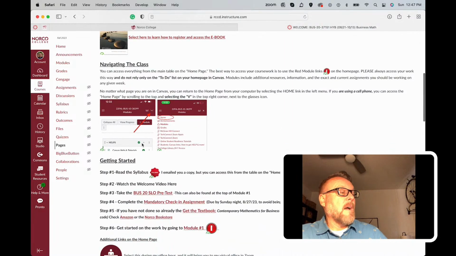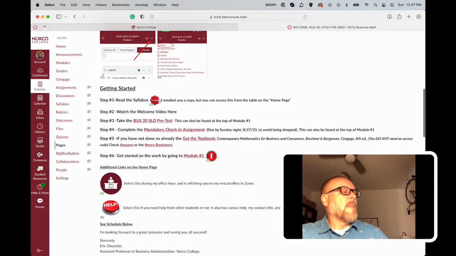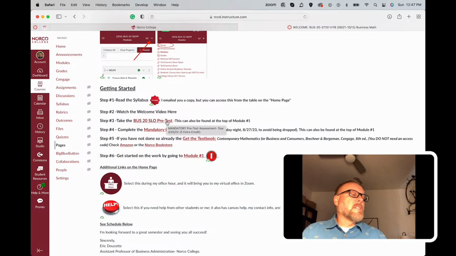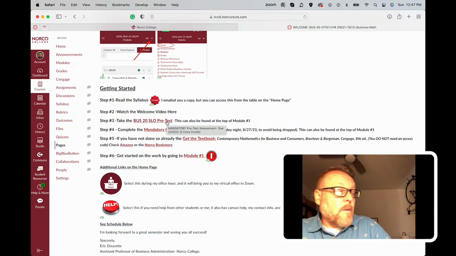Here's how you navigate around on the phone. Then there's reading the syllabus, watching the welcome video, doing a pre-test. So I actually have you do a math test. It's 10 questions just to see what you know. So just do your best. It doesn't matter what your score is. You automatically get 10 extra credit points.